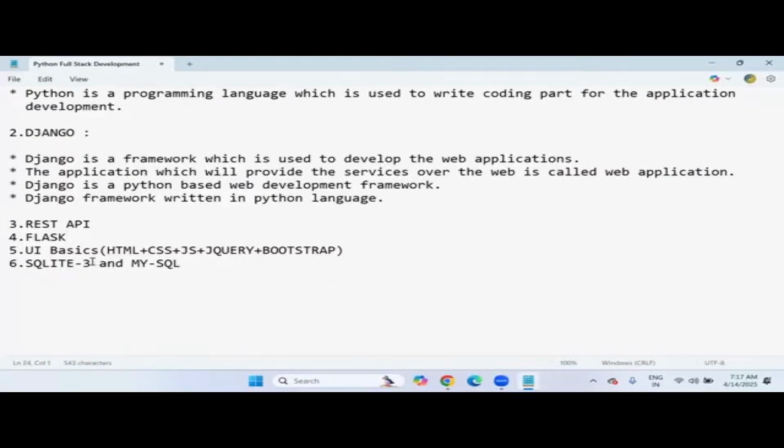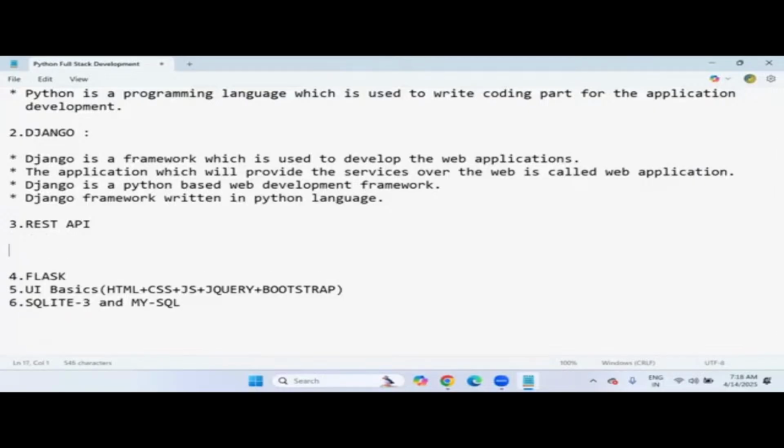That is REST API. This is our third subject, which I'm going to cover in our full stack development course. Whatever order I have written here, in the same order I'm going to cover all these subjects, except UI and SQLite, because these two come under Django. REST API and Flask are in the middle. So let's talk about REST API.